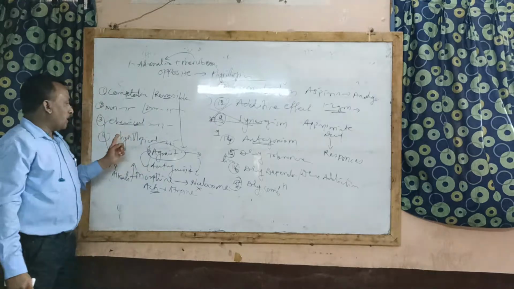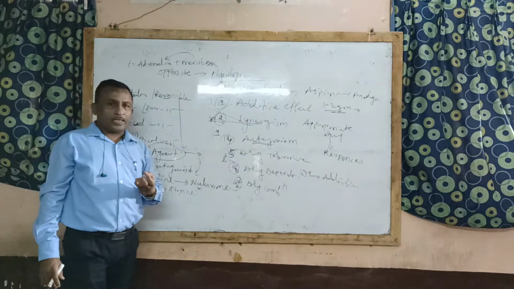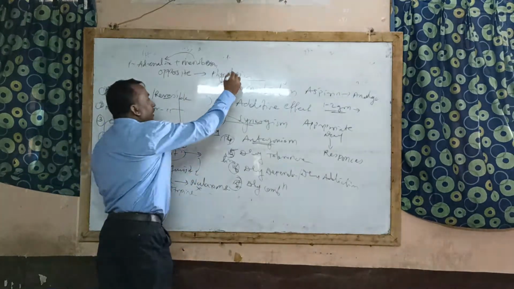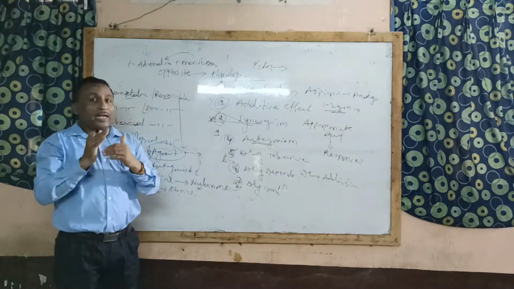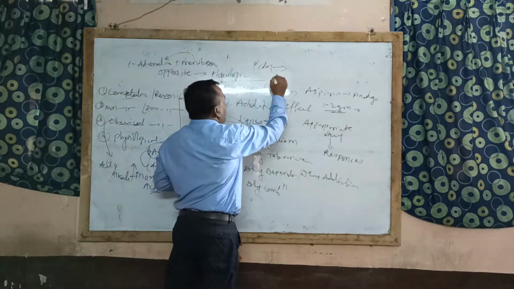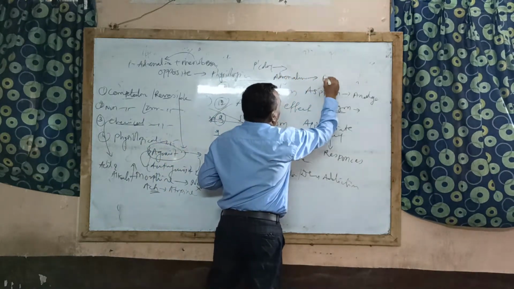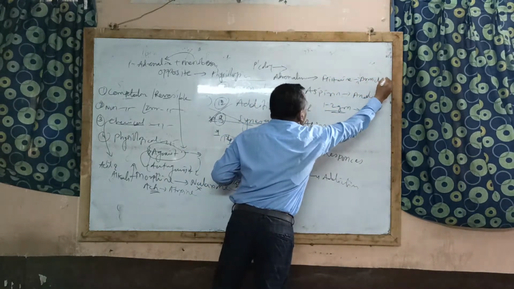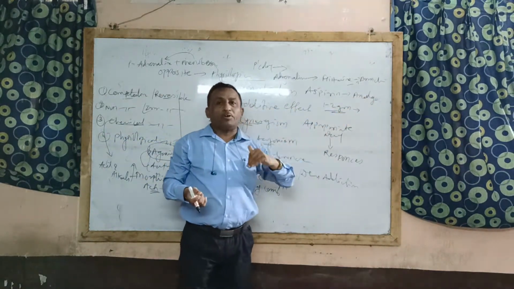And the last one, that is physiological antagonism. Here, in this case, when two drugs are given to the patient in the same physiological system, the pharmacological action of any one of the drugs internally may be affected, may be antagonized by another drug. For example, adrenaline antagonizes the effect of histamine. This histamine may produce bronchial constriction. When histamine is given or when histamine is released naturally, it causes bronchial constriction. That is difficulty in breathing.